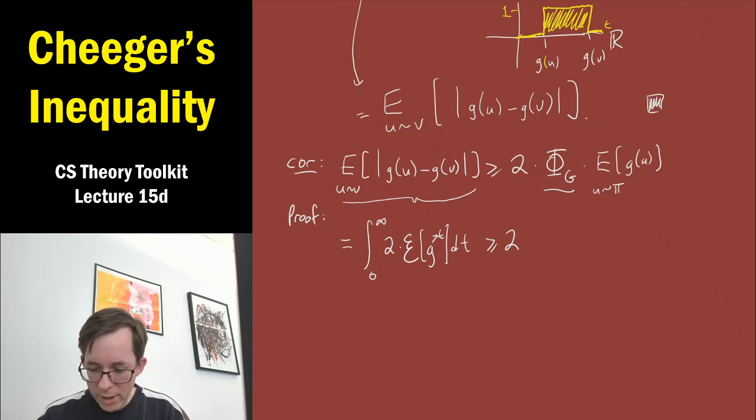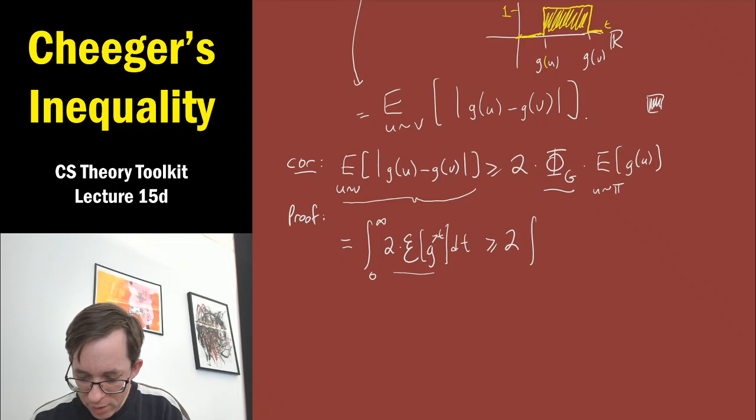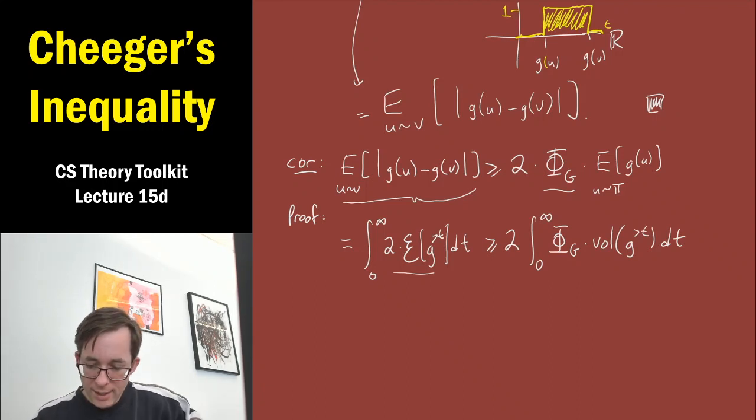Okay, so what I want to say is this quantity here, twice the edge boundary size of the set g greater than t, is at least, I'll keep the factor 2, phi g times the volume of g greater than t dt. And this is literally by the definition of phi g. It's the least possible ratio of this edge boundary size to this volume size.